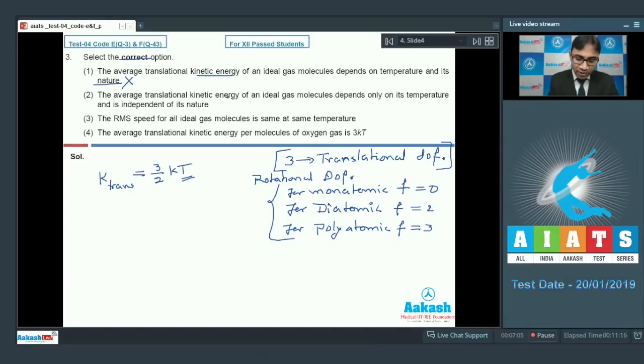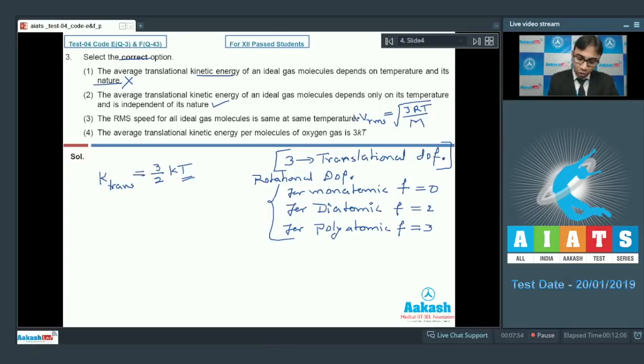Second option says that the average translational kinetic energy of an ideal gas molecule depends only on its temperature and is independent of its nature. Yes, this is a correct statement. Now option 3 says the RMS speed for all ideal gas molecules is the same at the same temperature. No, we know that the RMS speed depends on the molecular weight of the gas also, because it is root of 3RT by capital M. So for all ideal gases it will not be the same, it will depend on the molecular weight, and since the gas changes, molecular weight changes, so the RMS speed will not be the same.